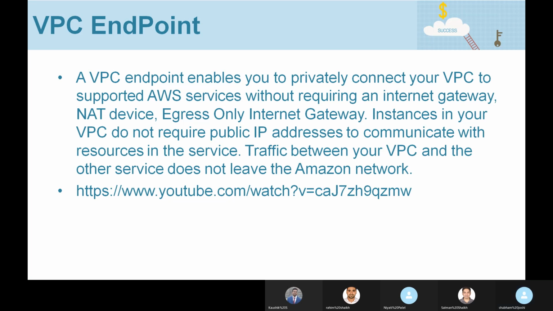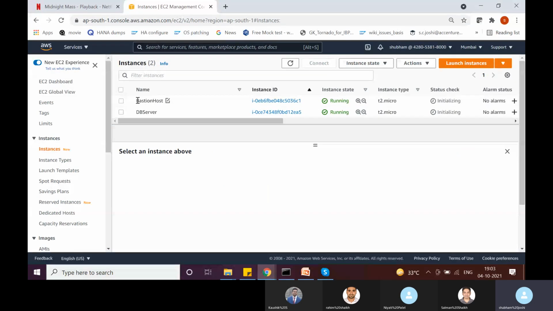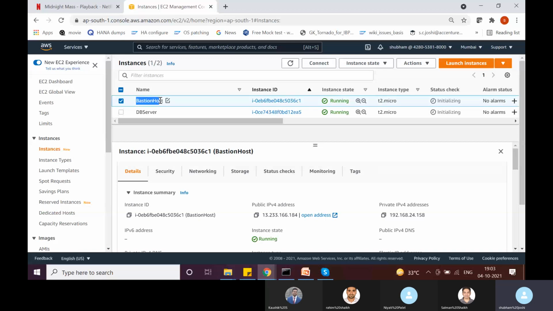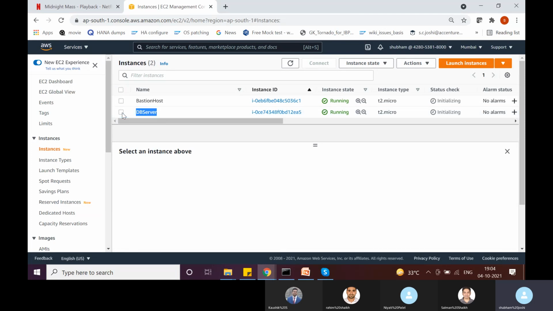Okay, tell me one thing. Let me show you, I have already launched two instances. I have a Bastion host, which is in a public subnet, and then I have a DB server in a private subnet, and we do not have a NAT gateway as of now. So essentially, this private subnet does not have any kind of internet connectivity. Any EC2 instance launched inside this private subnet will not have any internet connectivity at all.